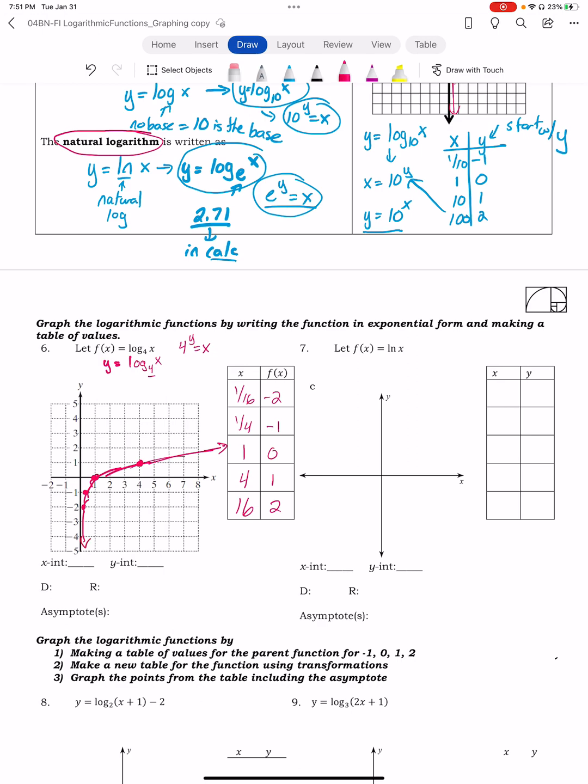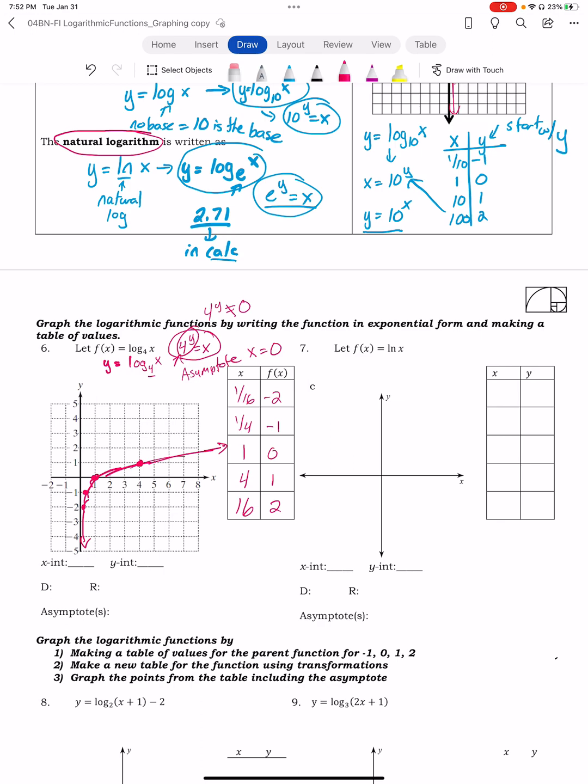What we need to remember is if we're graphing this, your exponential can never be equal to 0, so your asymptote, when you write this, is x is equal to 0. Because this right here, 4 to the y, can never be equal to 0. So x can never be equal to 0, so that's where our asymptote is.